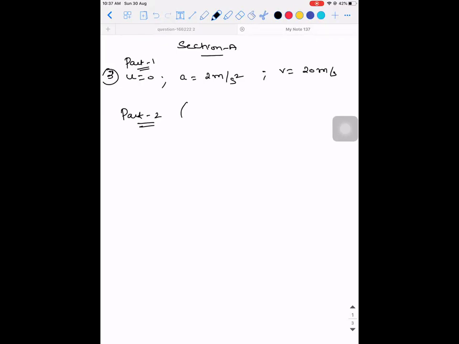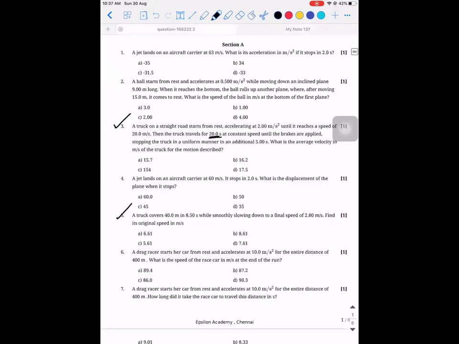Yes, sir. So in part 2, what is happening? It is moving with a constant speed for 20 seconds. That's what they have told. And what will be the value of that constant speed? It will be 20 meters per second, because the final velocity attained in the first journey will become the initial velocity for the second journey. Until the brakes are applied, stopping the truck in a uniform manner in an additional 5 seconds.